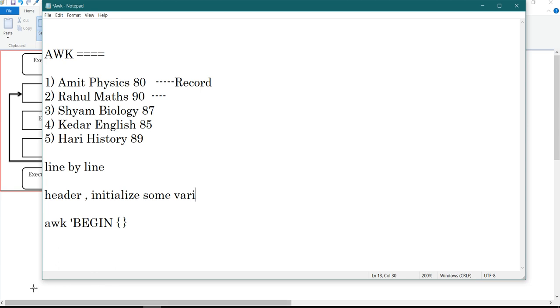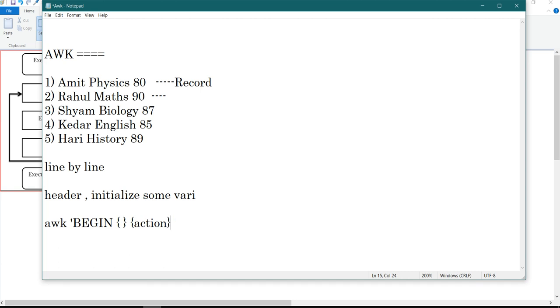Then after BEGIN you specify some action, whatever you want to write. We will discuss this in detail. Then you have the action: which action you want to take on the file, what processing you want to do, which field you want to extract from the file.